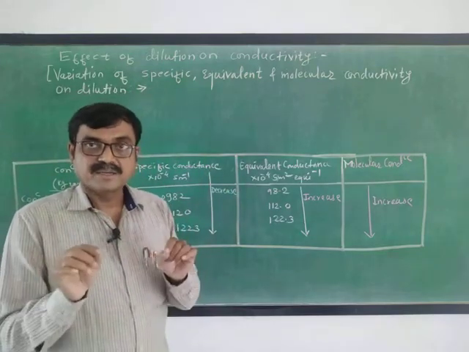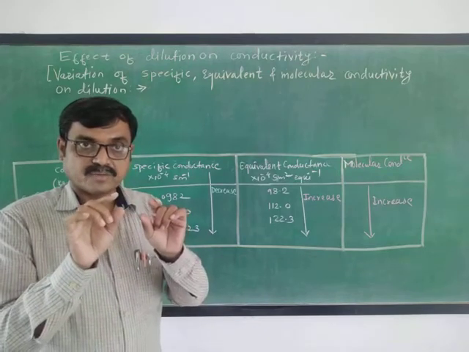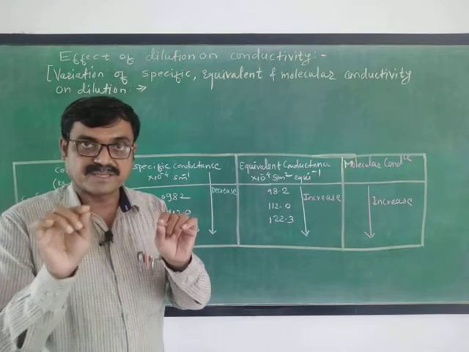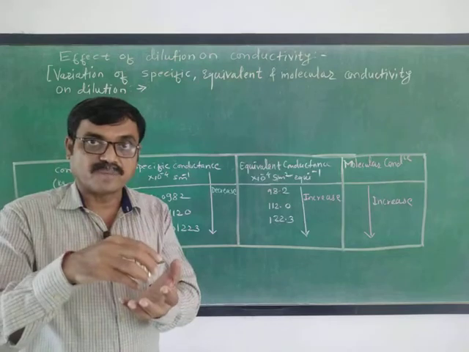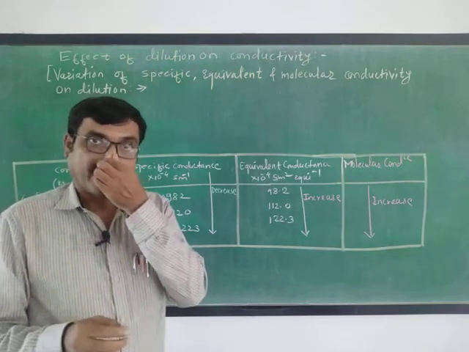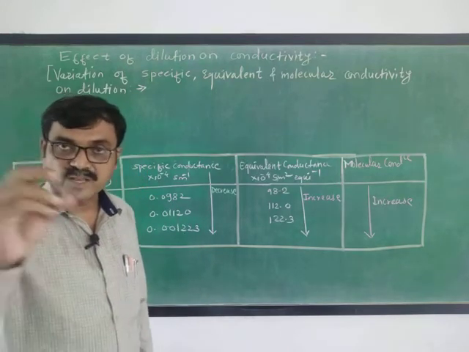Since 1 ml solution means a cube is taken whose height, length and breadth are 1 centimeter, and if we take the solution in such a cube, the volume of that solution becomes 1 cubic centimeter, that is 1 ml.